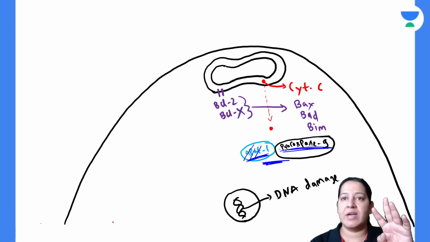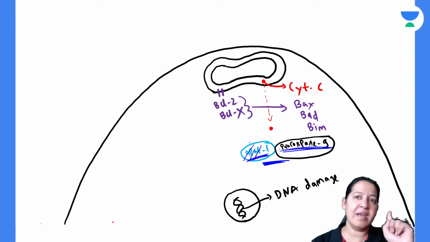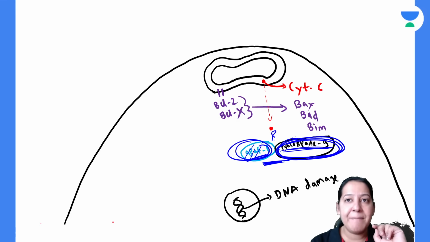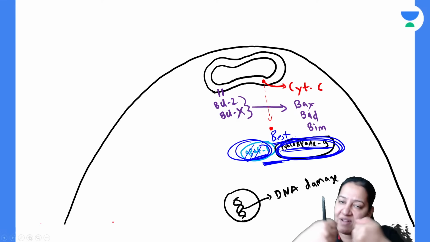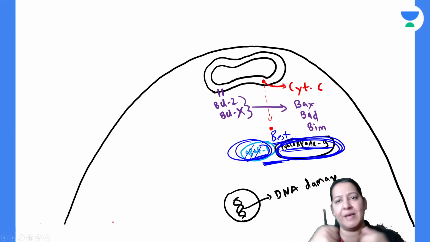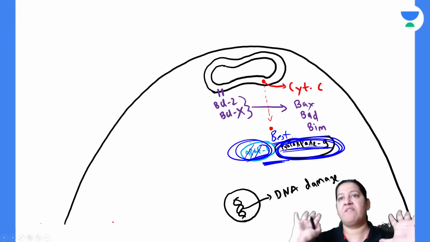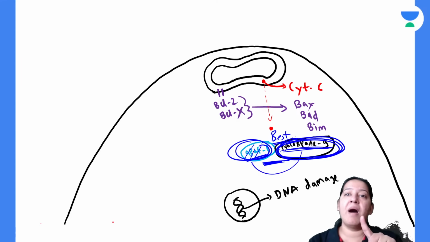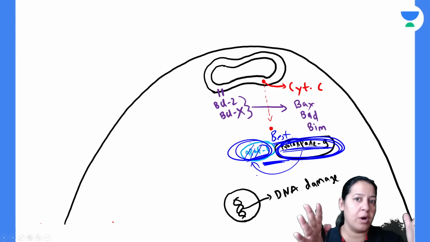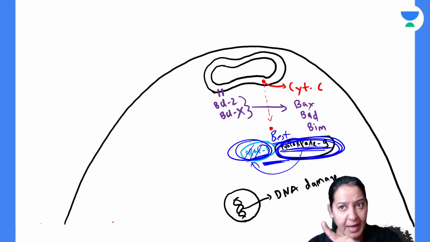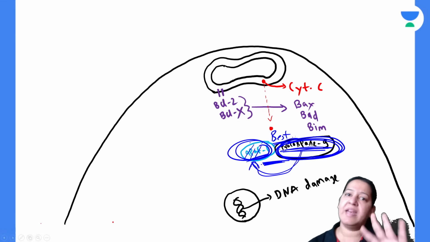These two are best friends. They always travel together: APAF1 and inactive caspase 9, that is procaspase 9. They always travel as a duet. You cannot separate them, right? They are the best friends in the cytoplasm. Now there is a rule. The rule is that as long as caspase 9 stays in the company of APAF1, it will not become active. Till the point procaspase 9 remains in combination with APAF1, it will remain inactive only.